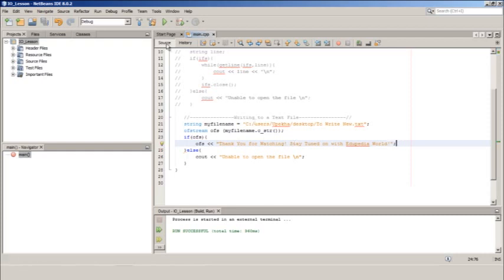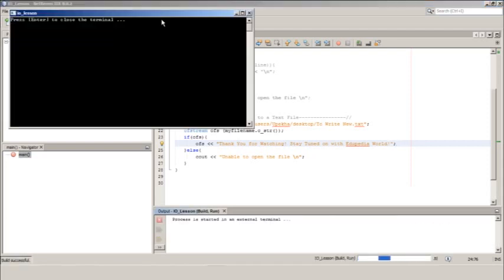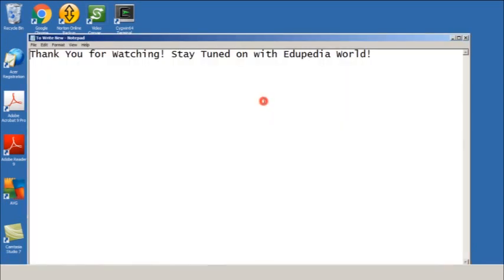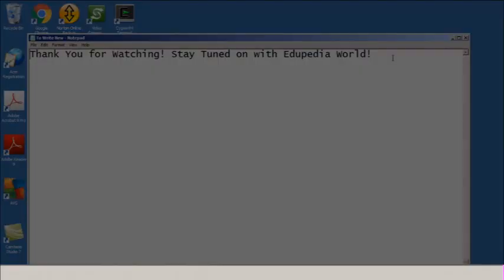Let's try to execute this program and check whether we get our expectations. It has no compile time or runtime errors. Now let's go to the desktop to see our text file. Previously this file was a blank file. Now it has our text: Thank you for watching. Stay tuned with Edupedia World. So this is how we can write to a text file using C++ code.